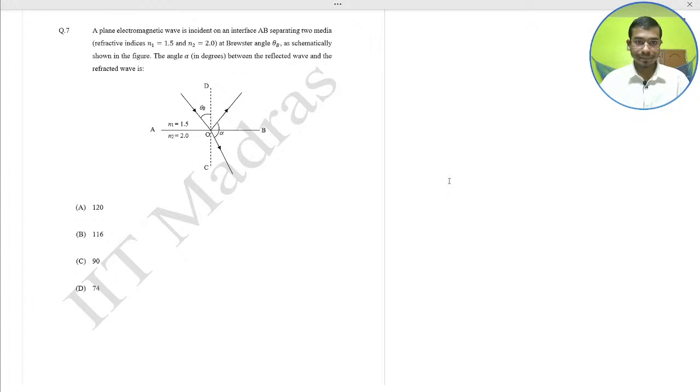So you just do it yourself. Just apply the Brewster's law here, and try one or two lines by yourself, and after that we will solve it here.